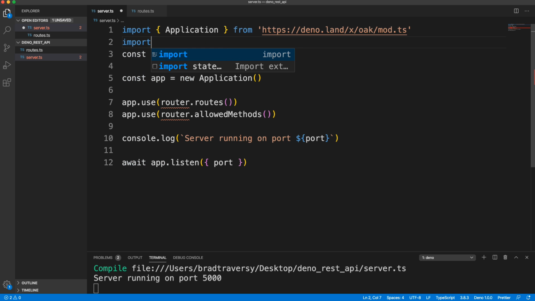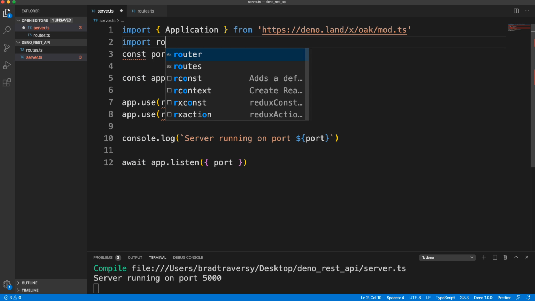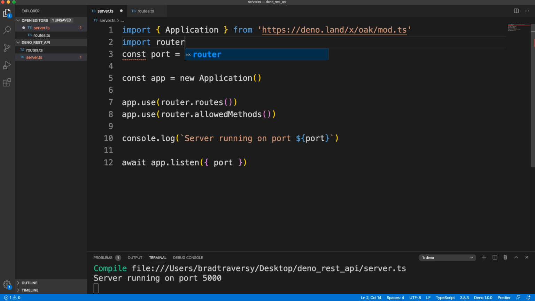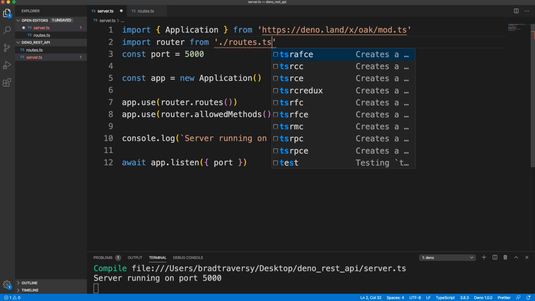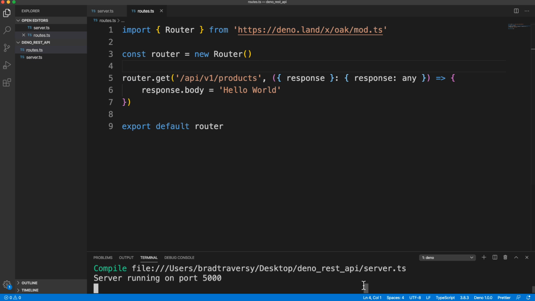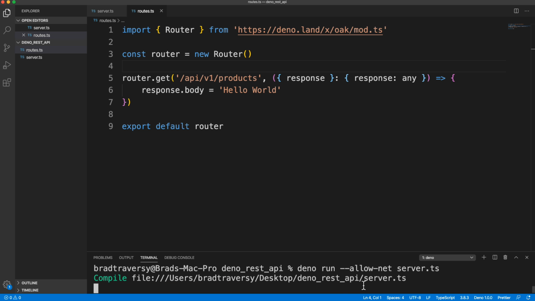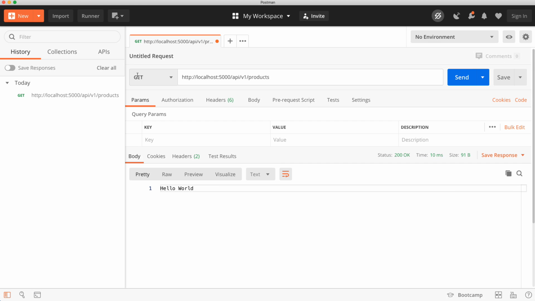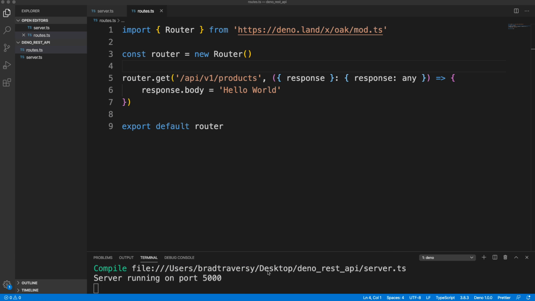So let's say import router, no curly braces because it was exported by default, and that's going to be from ./routes.ts. Alright, so we'll save that, make sure this is saved, and let's restart this, and we should get the same response. So if we send this, we still get hello world. Good.